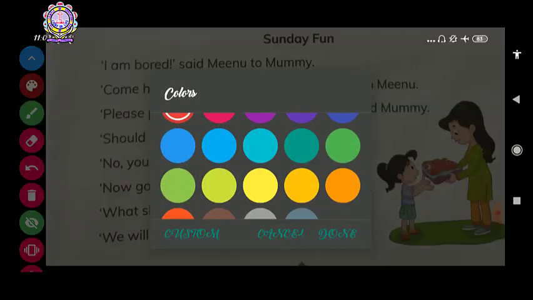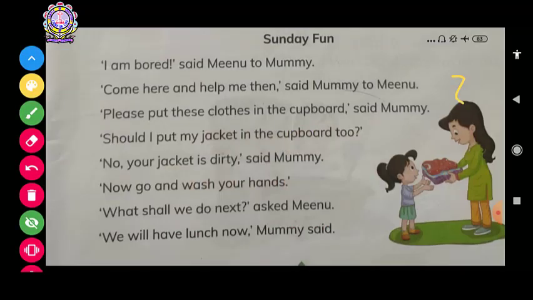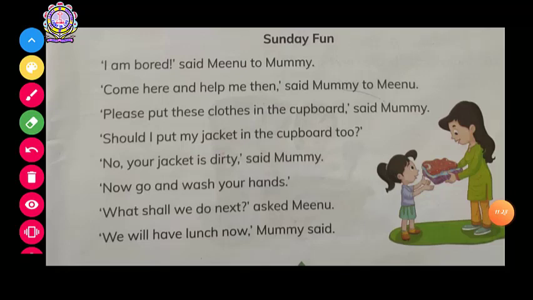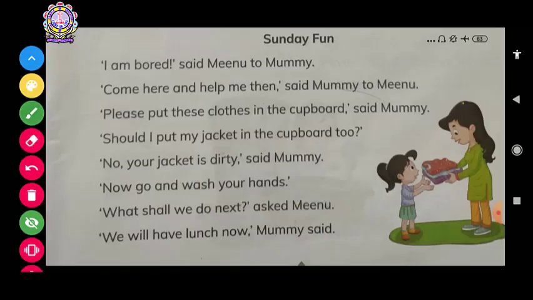So let me find the yellow. I think it's perfect. So this will come in our yellow color. "I am bored", in which color? Yellow color. I am bored, it will come in your yellow color. Can you see it? It's very clear. "Said Minu to mummy." Now it's over.